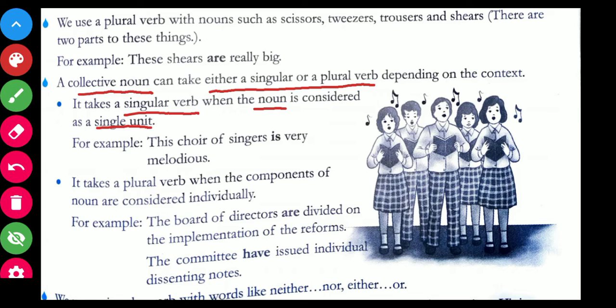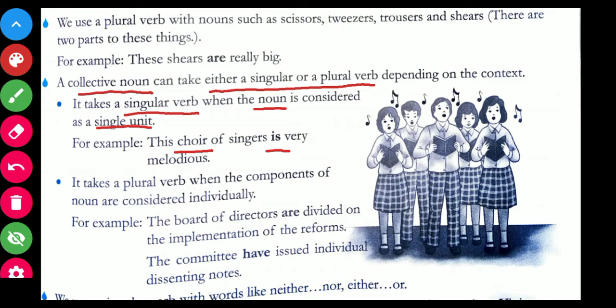When we talk about a team or a collective, then we will use a singular verb. So this choir of singers is very melodious. Choir is a group, a collective noun for singers. So there is only one choir, that is why we have used "is" as a singular verb.